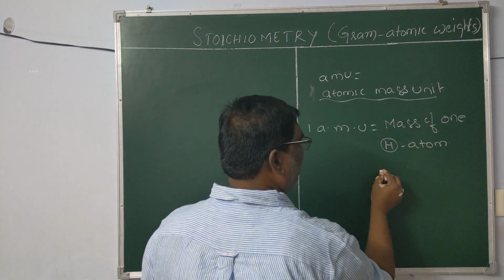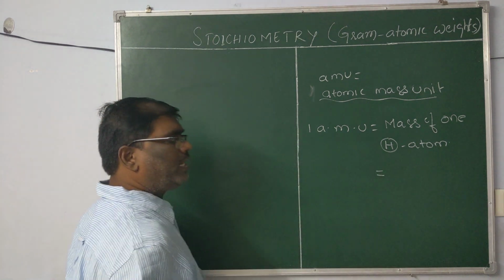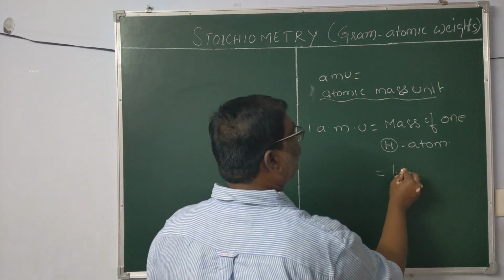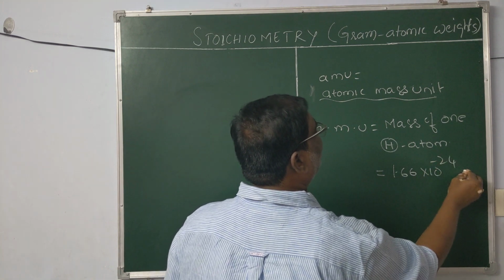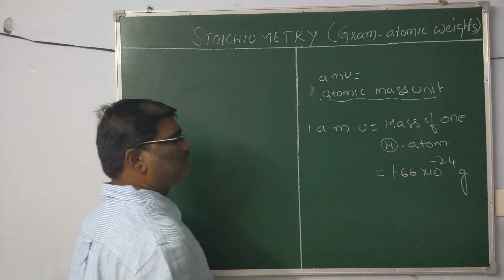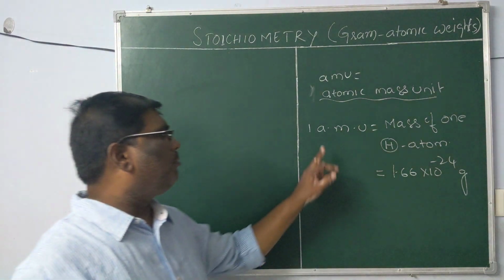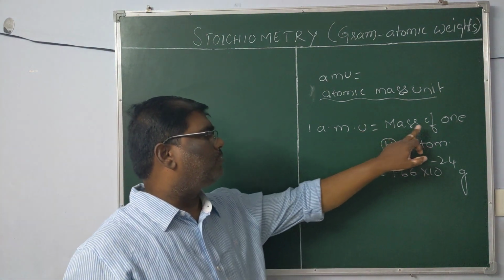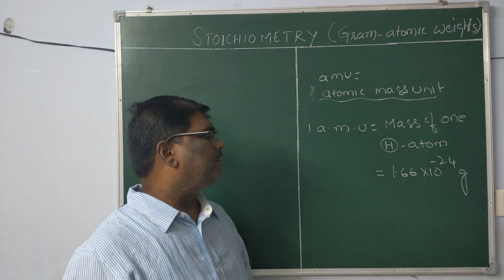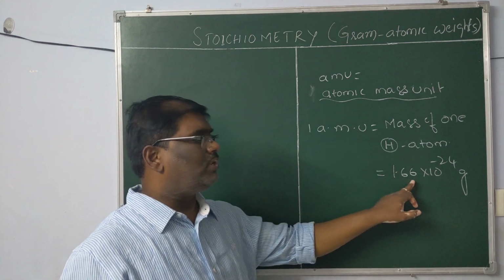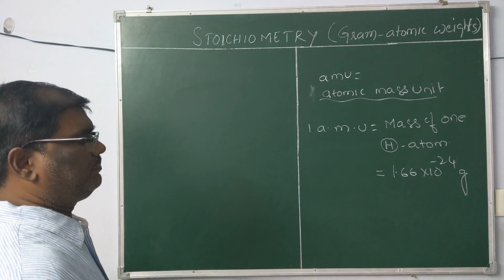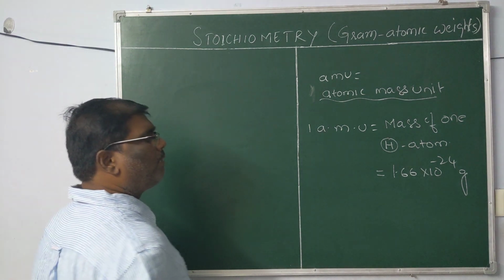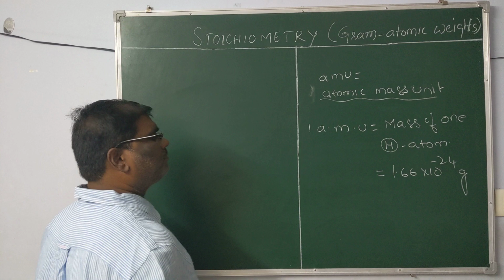Mass of one hydrogen atom is numerically equal to 1.66 into 10 power minus 24 grams. So 1 mass unit is equal to the mass of one hydrogen atom, numerically equal to 1.66 into 10 power minus 24 grams.